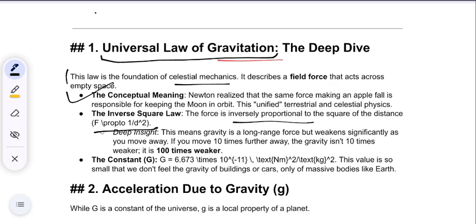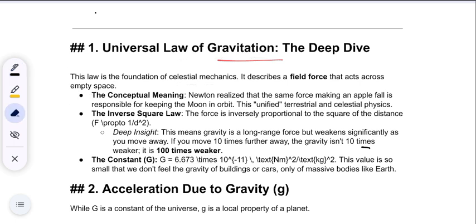Now, what is the meaning? This means gravity is a long range force but weakens significantly when you move away. If you move 10 times farther away, the gravity isn't 10 times weaker, it's 100 times weaker. Okay, understood? Now, what is the formula?